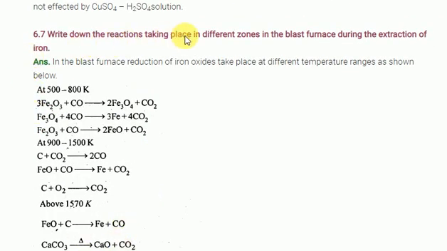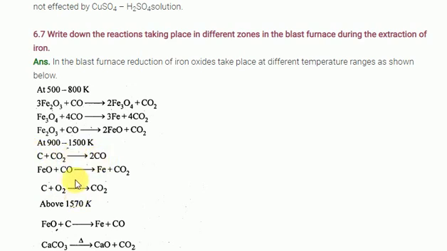Write down the reactions that take place in the different zones of the blast furnace. The blast furnace is nothing but the reduction of iron. For the reduction of iron you have to remember three zones: the combustion zone, the reduction zone, and the slag formation zone. In the combustion zone, carbon burns to produce carbon dioxide. Carbon dioxide reacts with carbon to form carbon monoxide. This carbon monoxide is there.